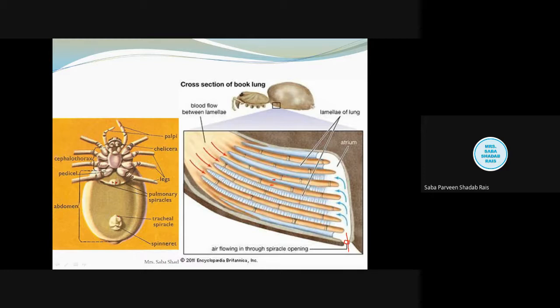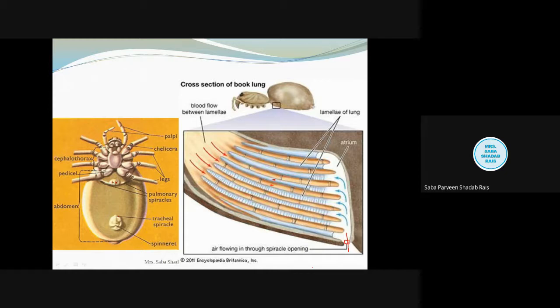This way, the gaseous exchange takes place through the thin membrane of this lamellar wall, and the blood becomes oxygenated, and the carbon dioxide is thrown out of the body. So this was the basic idea. Once again, we will revise the mechanism. Inspiration and expiration of the air is controlled by the dorsoventral and the atrial muscle. These two muscles are the main players. It is very important to remember.